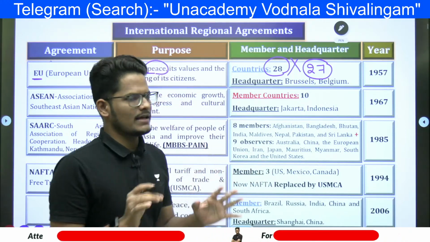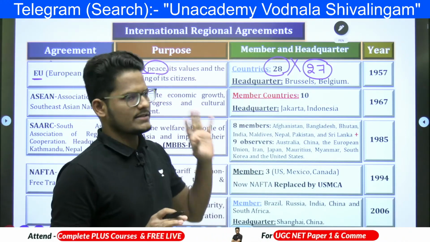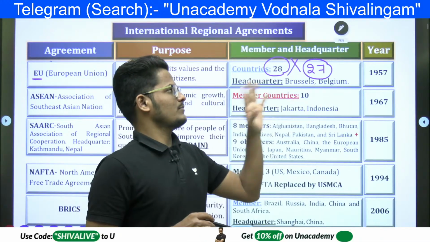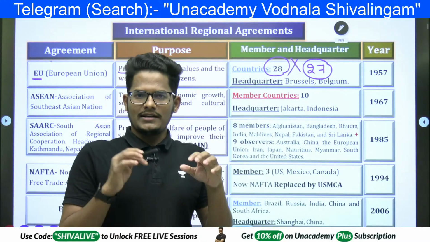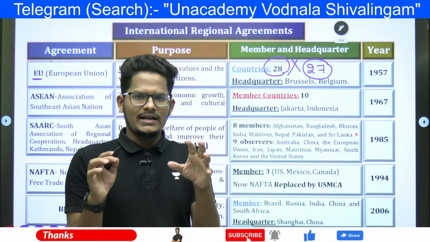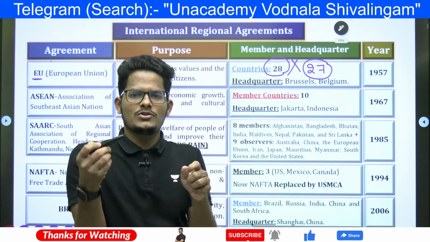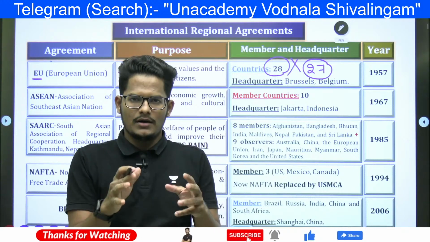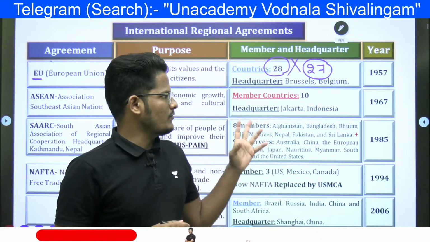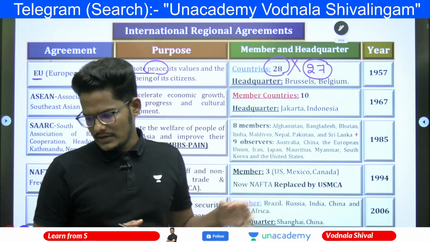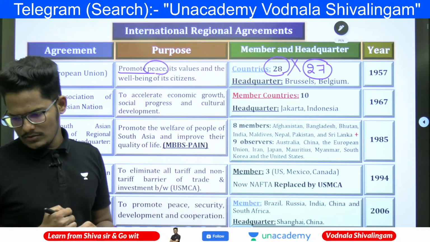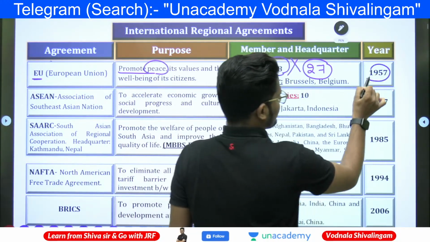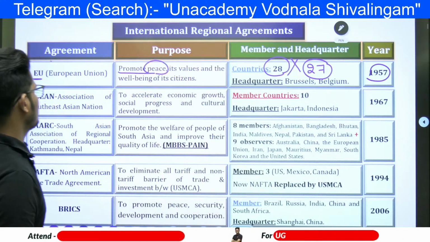But usually when they ask the number of member countries, you need to mark 27 only, unless they are specifically asking otherwise. Headquartered at Brussels, Belgium. Recently Ukraine submitted an application to be included in the European Union, but that application is kept pending due to the Ukrainian-Russian war. The origin of the European Union is in 1957.